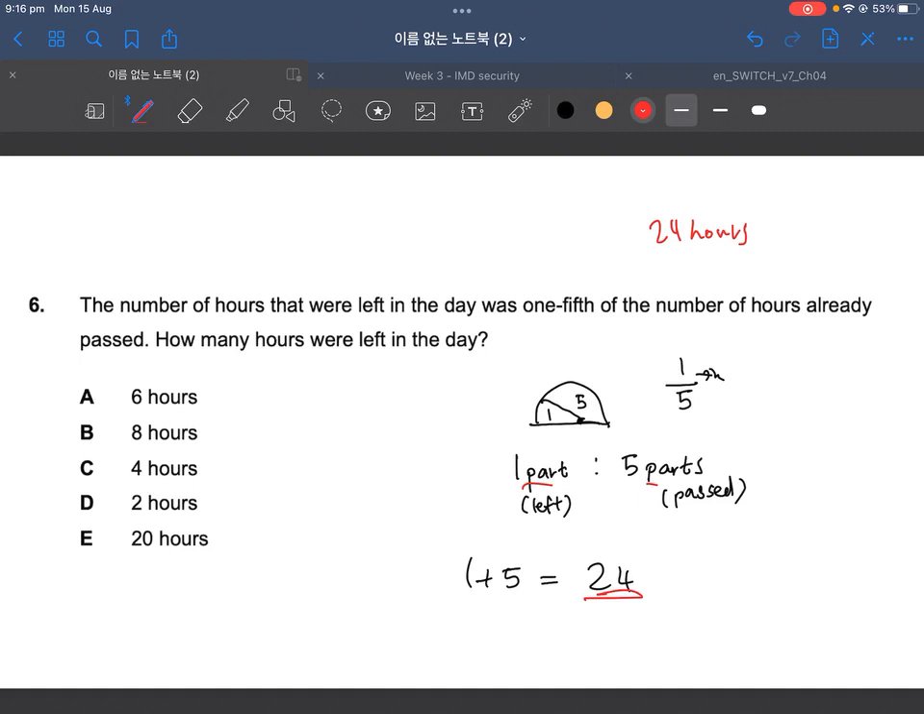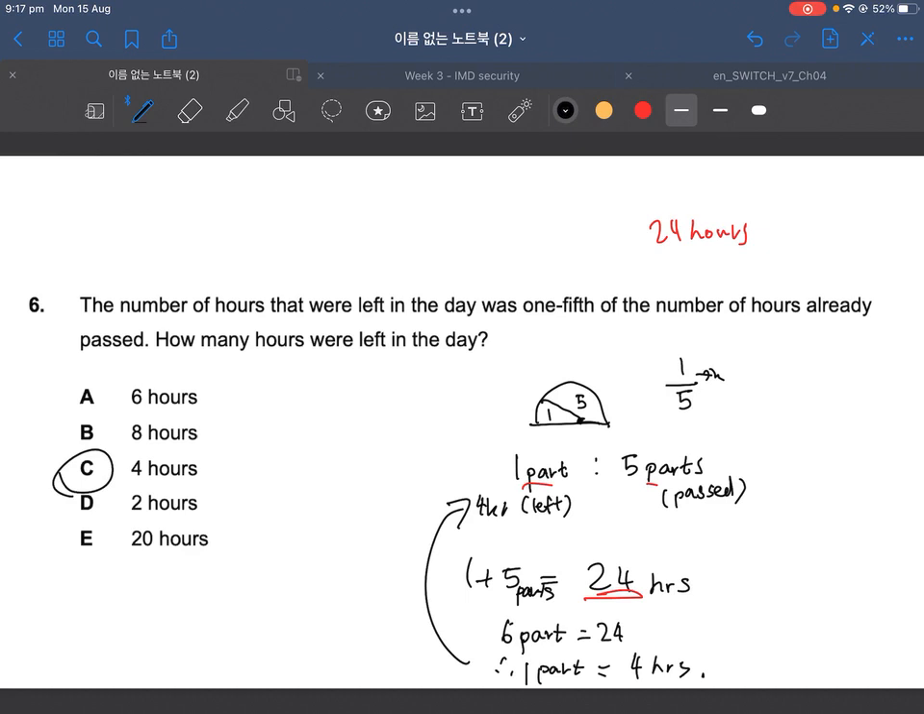So 1 plus 5 parts is 24 hours. We can find out how much one part is. It's 24 divided by 6, which is 4 hours. Once we find that out, we've quickly found the answer. Since one part is 4 hours, there are 4 hours left in the day, which is C.